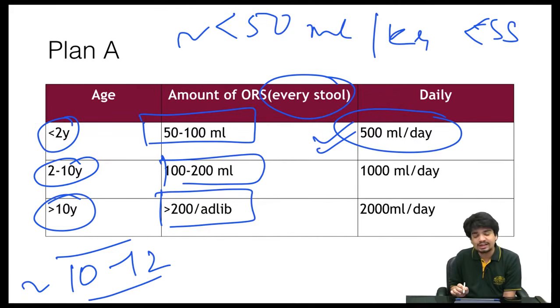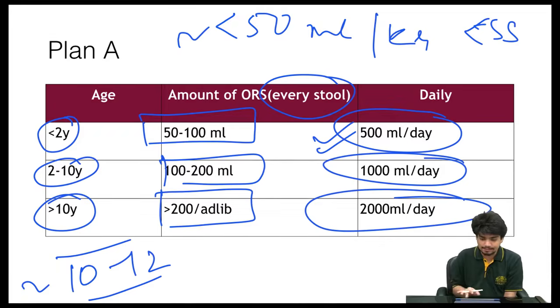For a child who's 2 to 10 years old, that increases to 1000 ml or 1 liter. For a child who's more than 10 years, it becomes around 2000 ml per day or ad lib.